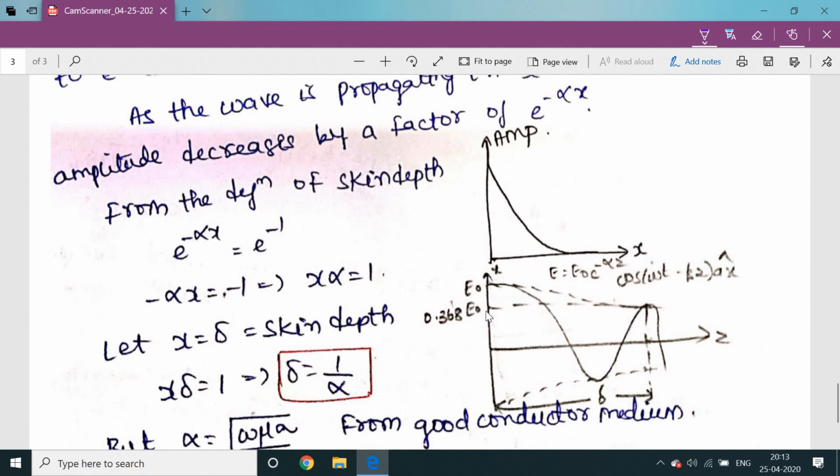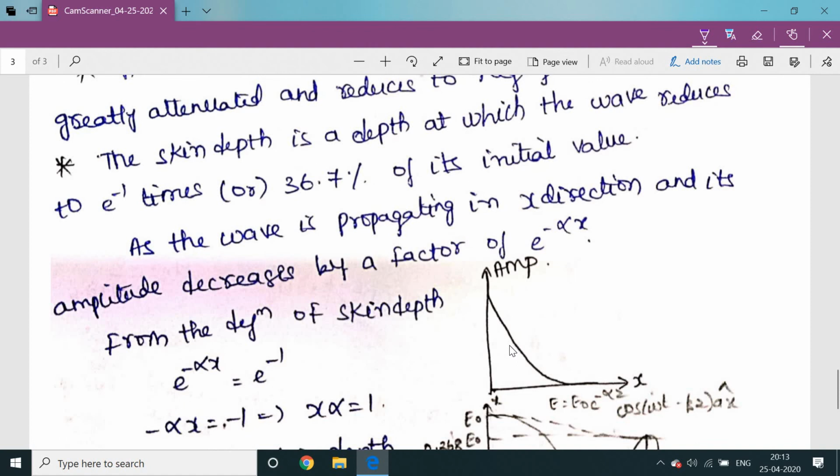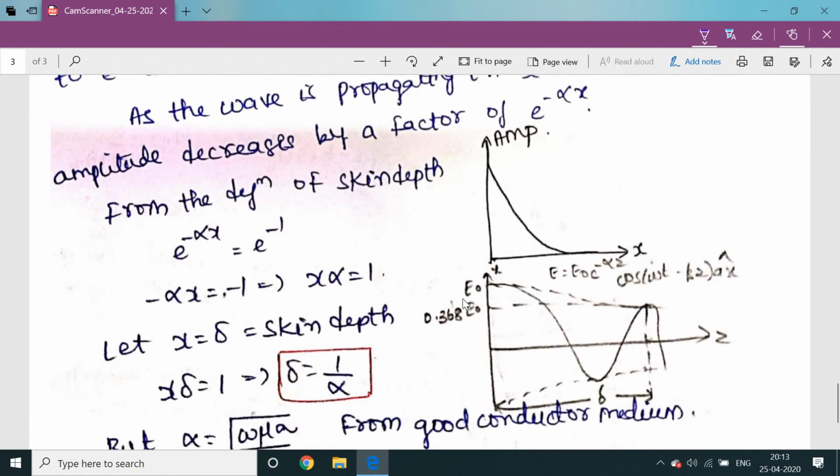So at 36.7% of the initial value, from z is equal to 0 to this e power minus 1, that is considered as delta.